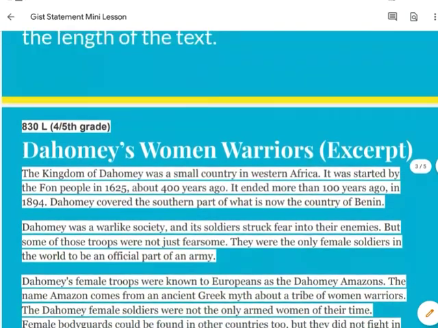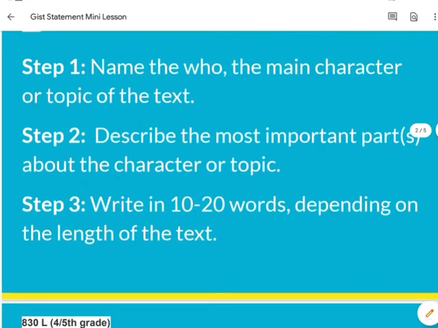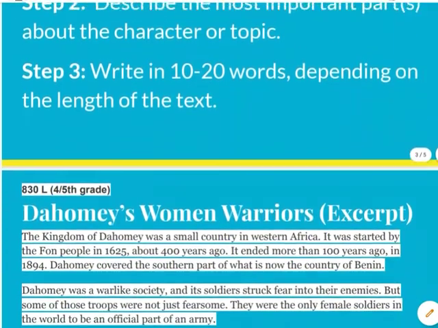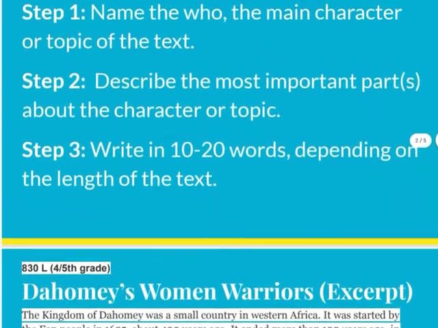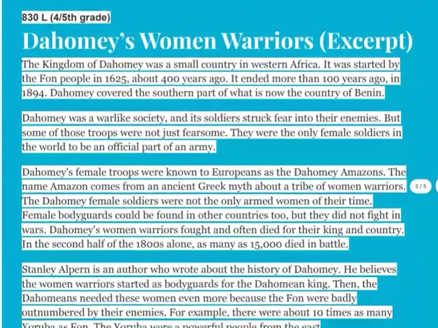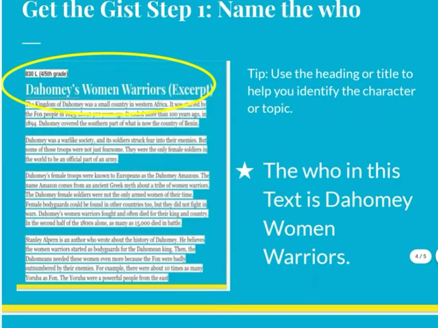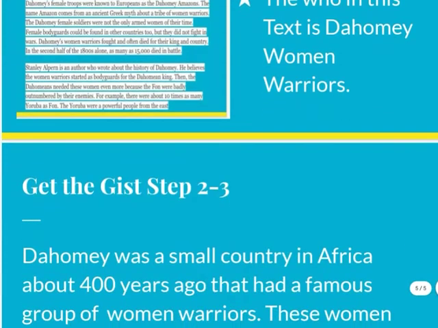So now that I read this section, I'm going to do step one. Name the who or the main character or the topic of this text, which is Dahomey women. Describe the most important parts and then write that in 10 to 20 words. I use the heading or the title to help me identify step one of the topic or the character. And that's who the text is about, which is Dahomey women warriors.